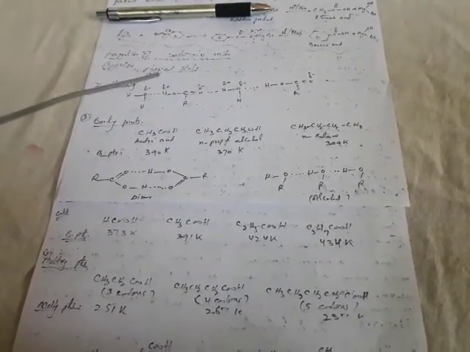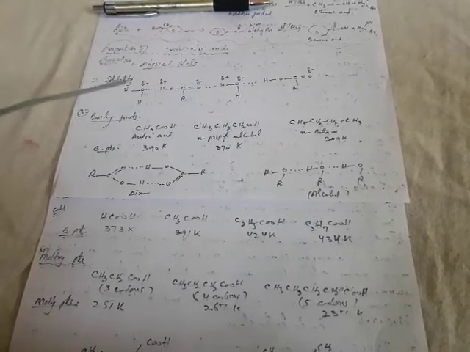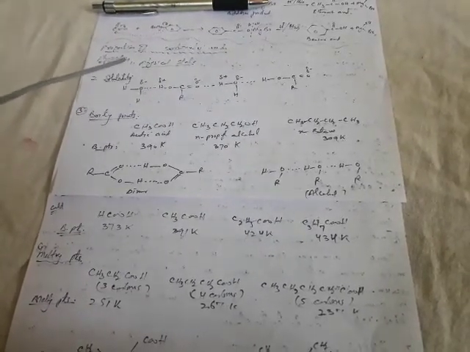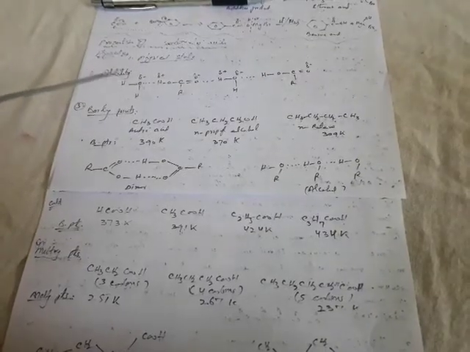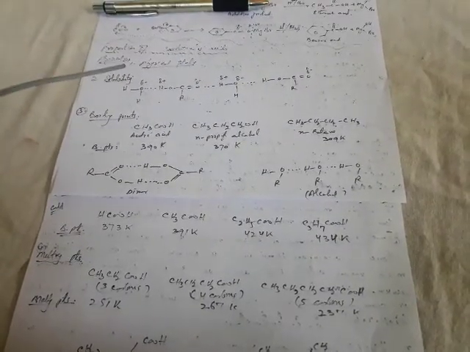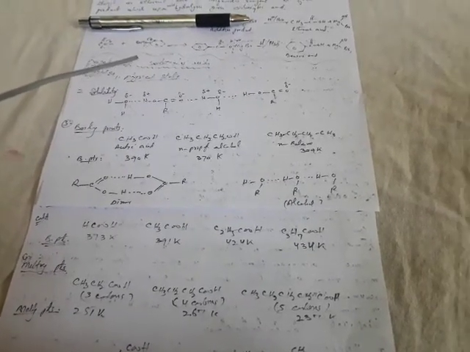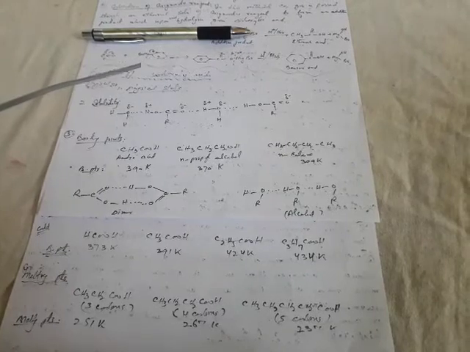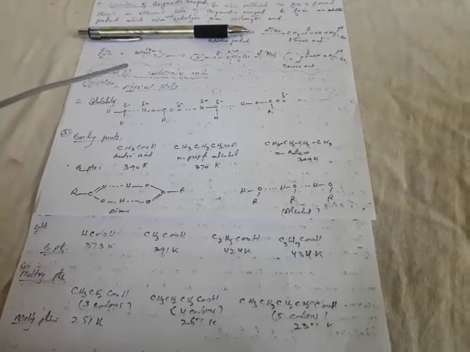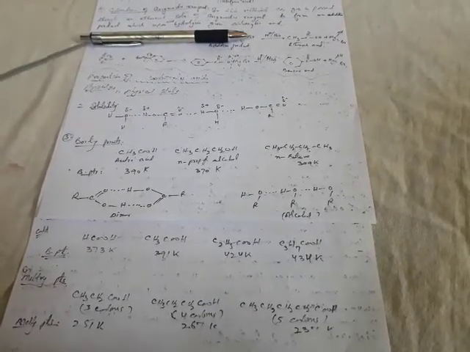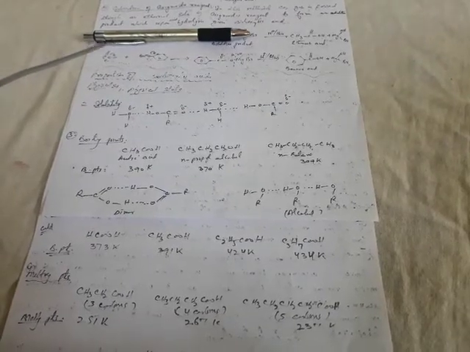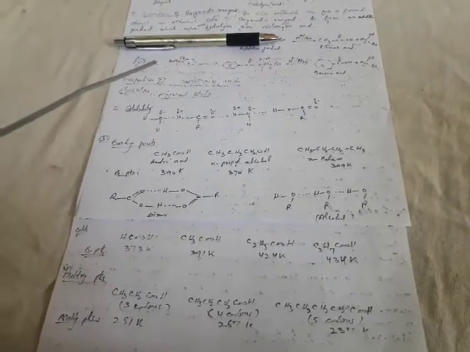As far as the properties of these carboxylic acids are concerned, we have physical properties and chemical properties. As far as the physical properties are concerned, the first is their physical state. The first three members of the carboxylic acids are colorless liquids with a pungent smell, and the next six members are oily liquids with an unpleasant odor.